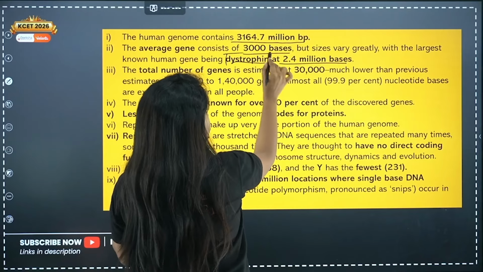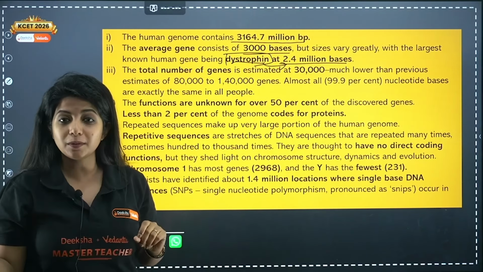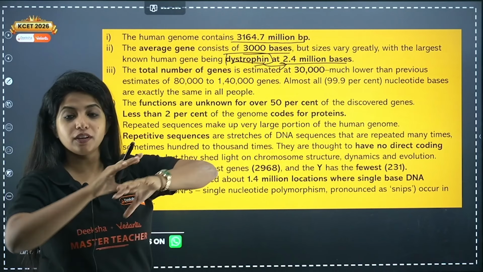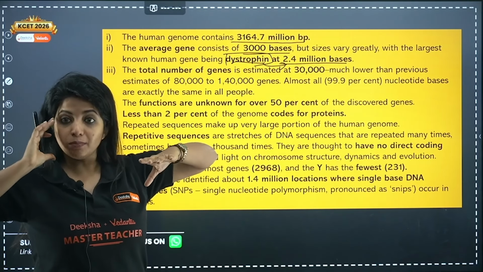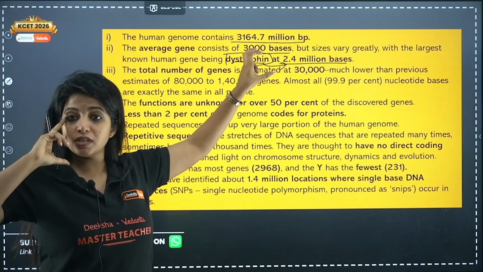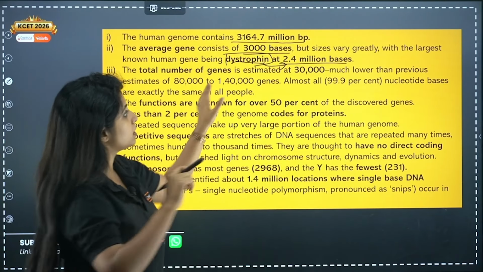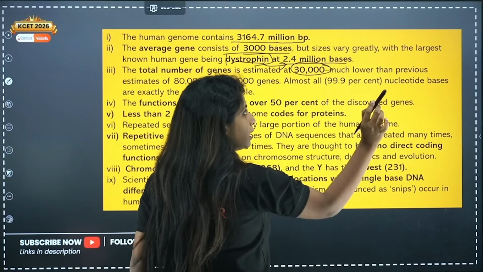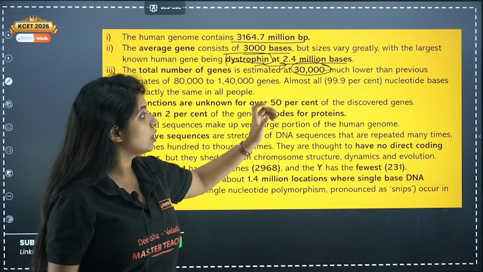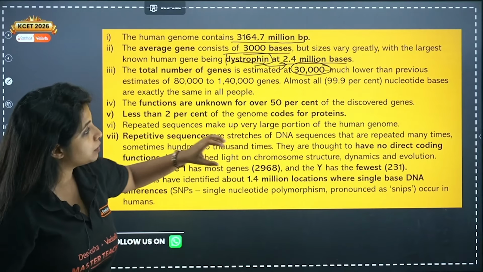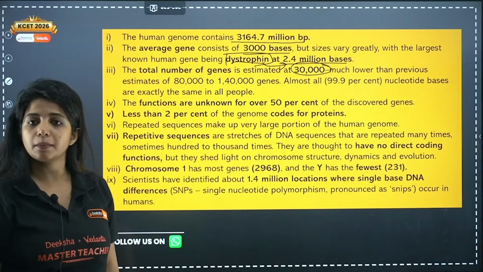This is an exception. Usually gene size is just 3000, but over here it is made up of 2.4 million bases. Our whole genome is 3164.7 million. Out of that, the dystrophin gene is 2.4 million bases. Now, the total number of genes is estimated to be 30,000 only, much lower than the previous estimates of 80,000 to 1,40,000. Almost 99.9% of nucleotide bases are exactly the same in all people. We just have that 1% exception.